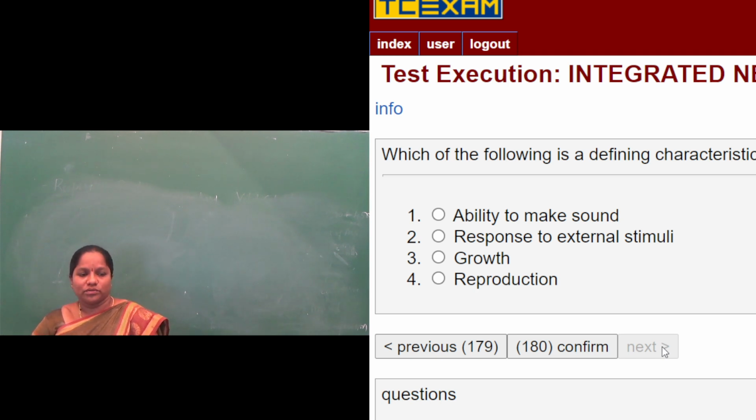Then they have given growth and reproduction. They are not defining, because growth is seen in both living and non-living things, and reproduction is not seen in all the organisms.